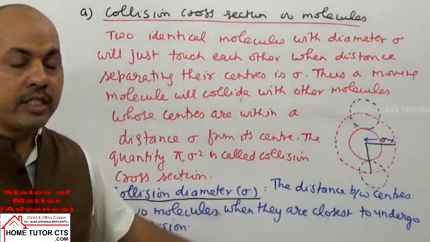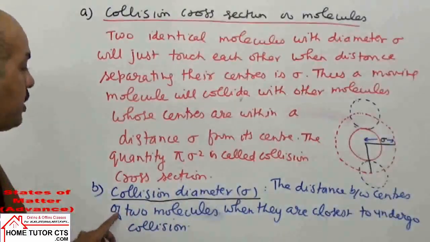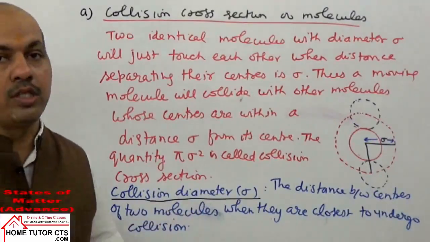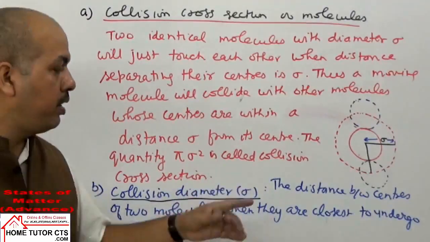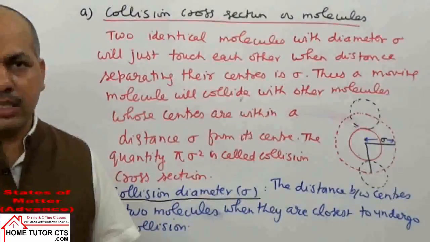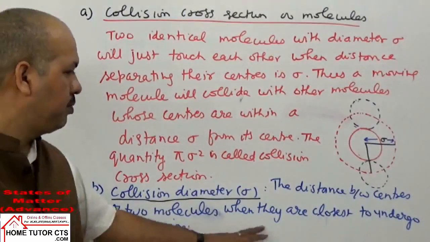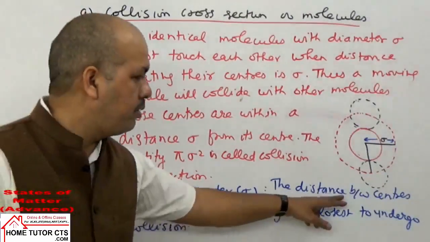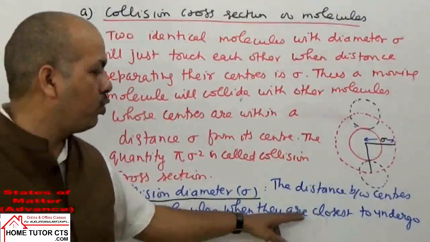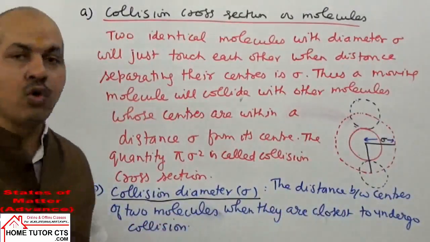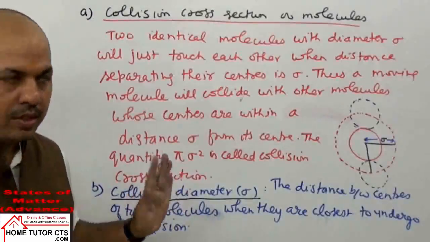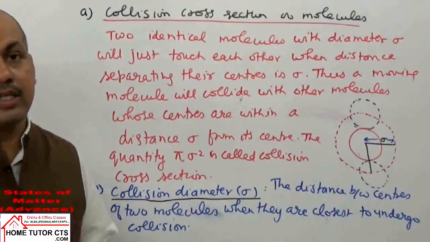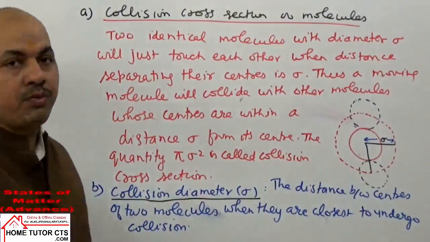Then the next term taken is collision diameter. What is this? It is the distance between the centers of two molecules when they are closest possible, just before undergoing a collision. The distance between the centers of two molecules when they are closest to undergo a collision, that is called collision diameter sigma. Now the next terms taken are collision number and collision frequency.